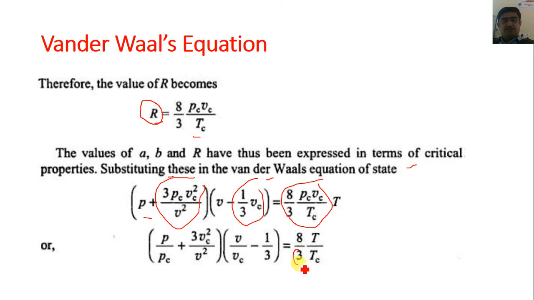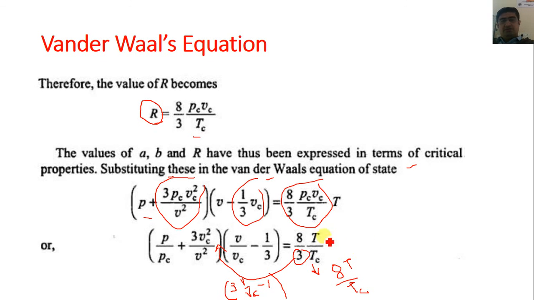So if we place this 3 over here, then this term becomes 3V upon Vc minus 1. So now this term is equal to 3V upon Vc minus 1, and at the right side this term becomes 8T upon Tc.